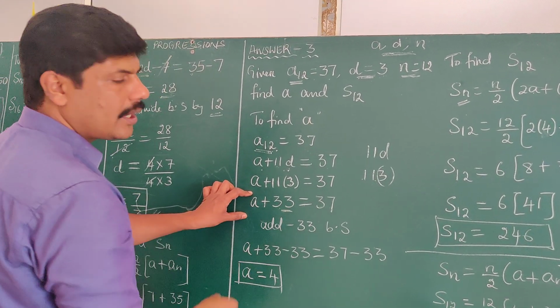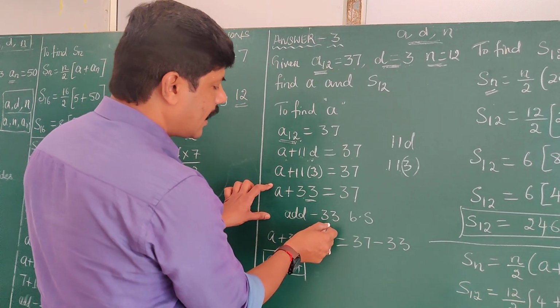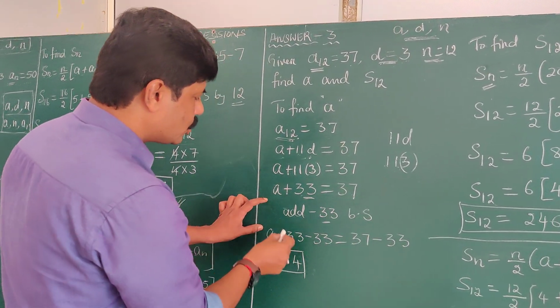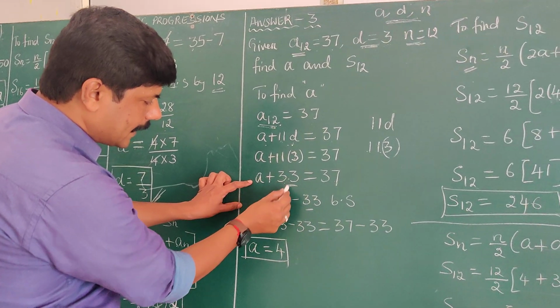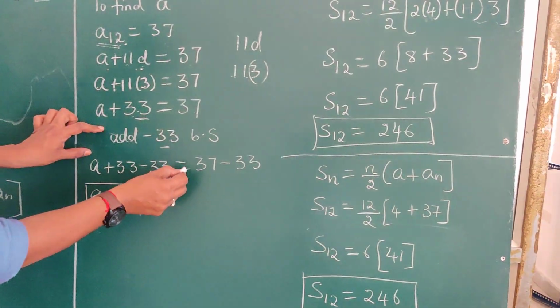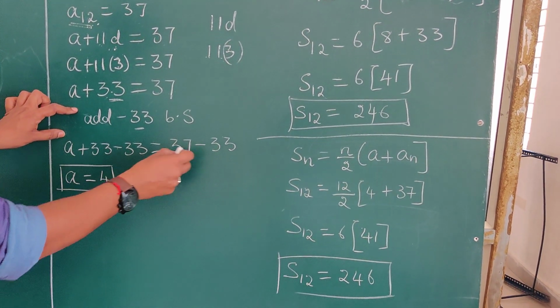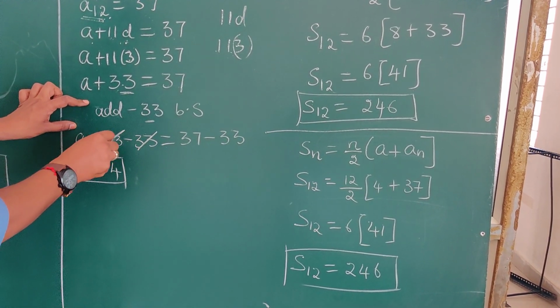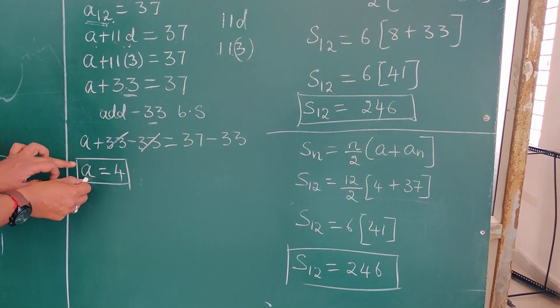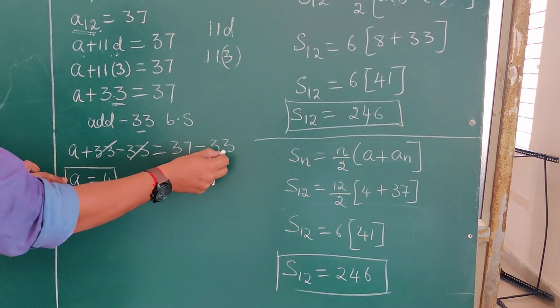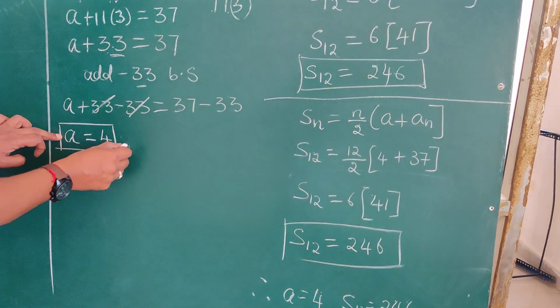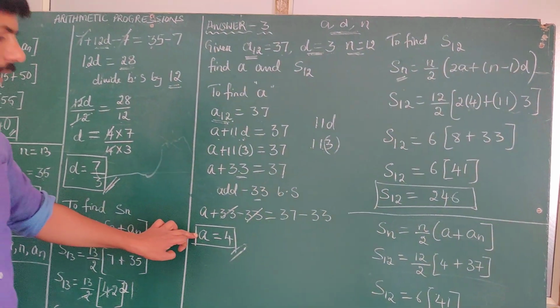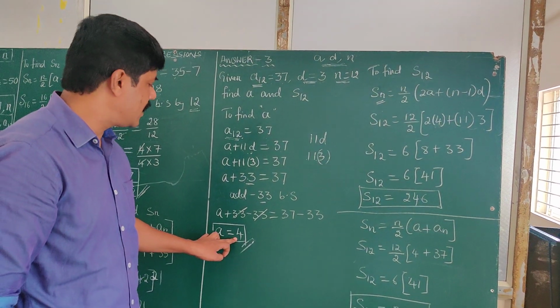Now to remove 33, add minus 33 on both sides, so that A plus 33 minus 33 is equal to 37 minus 33. Minus 33 plus 33 gets cancelled, becomes A, and 37 minus 33 is 4. Thus you have got A is equal to 4.